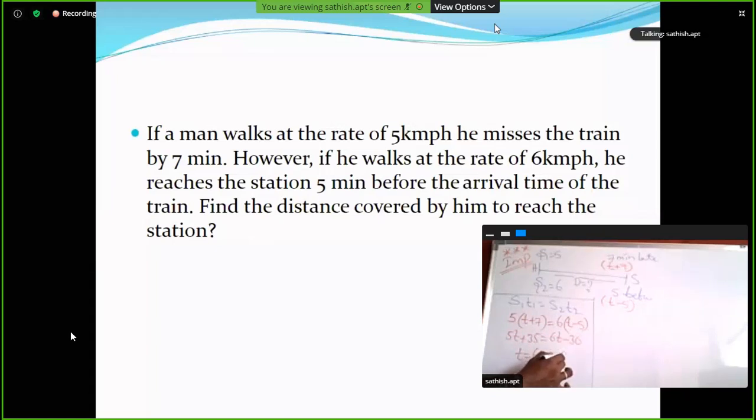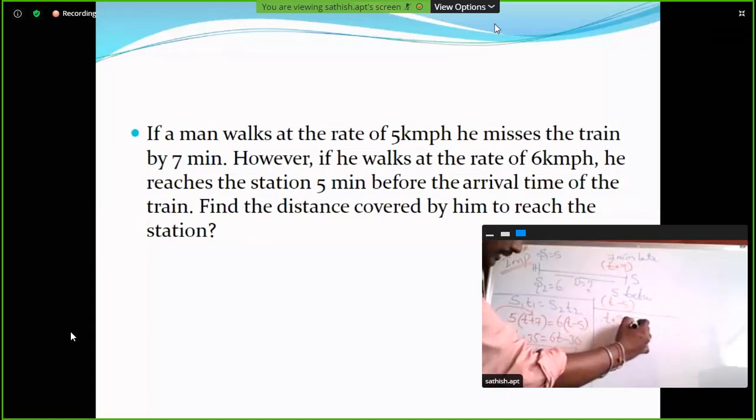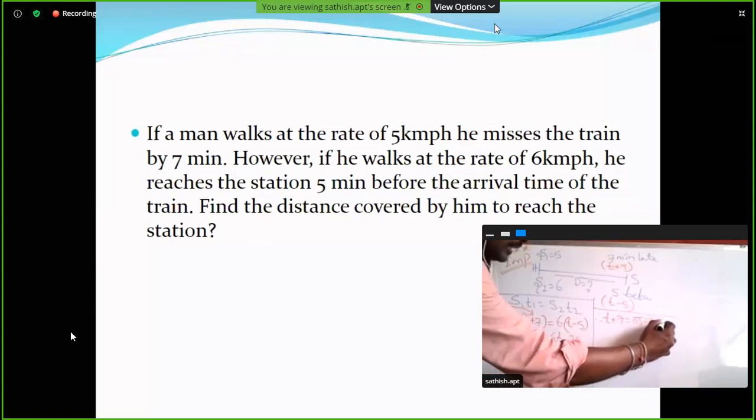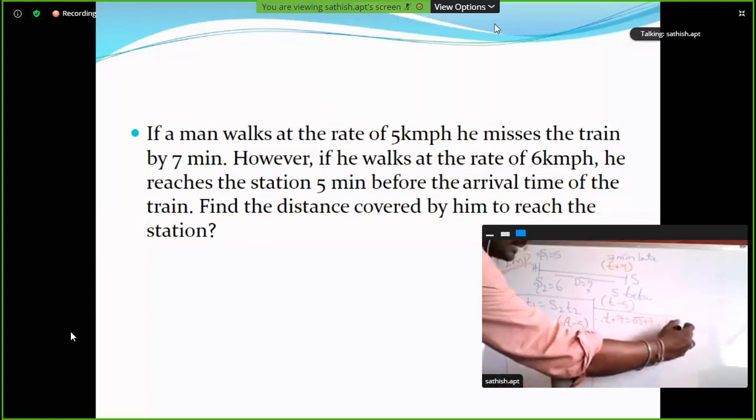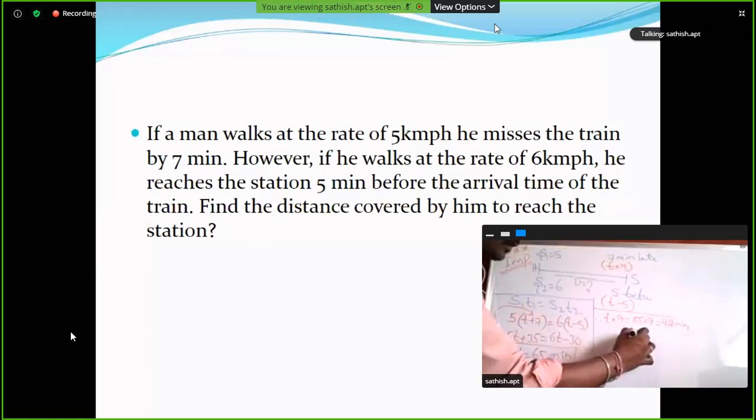65 minutes. Right. Now convert this T value in our case 1. So here T plus 7 is equal to 65 plus 7, which is 72 minutes. Now convert it into hours: 72 by 60.